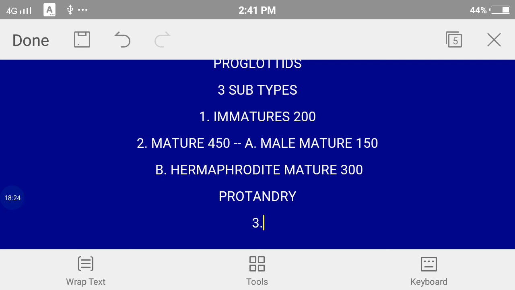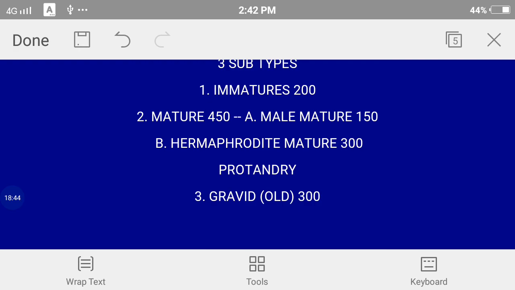Now we have the third type, which is called gravid proglottids. So gravid proglottids are the old proglottids. These proglottids are about 300 in number. So the last segments of the body will have the gravid proglottids, and these have only one thing in them, the uterus.